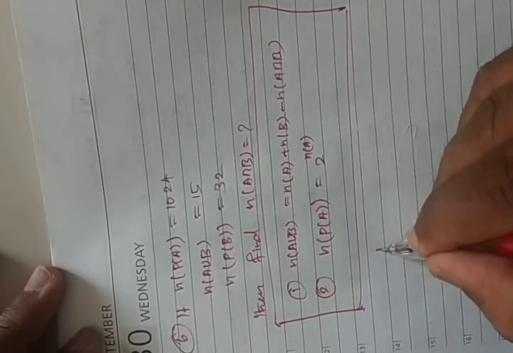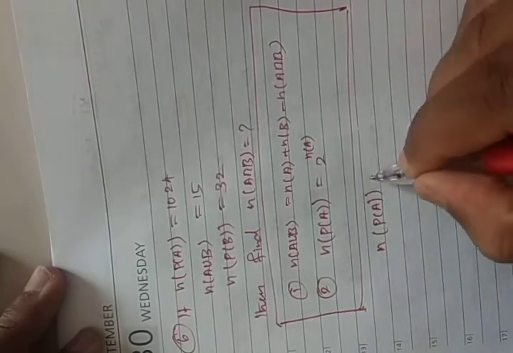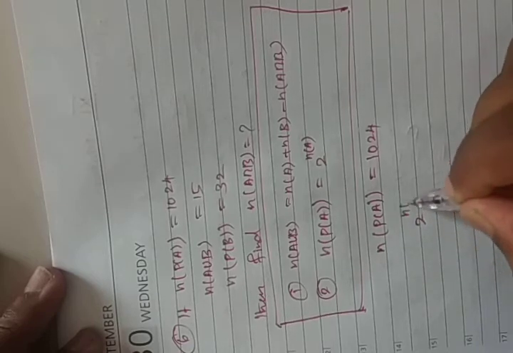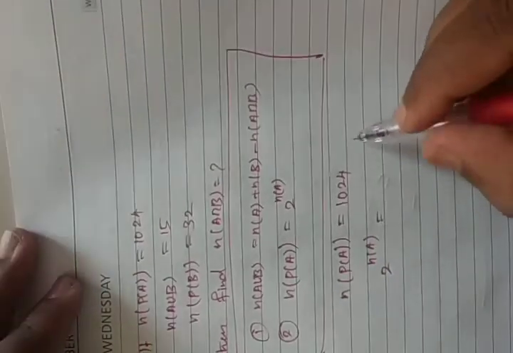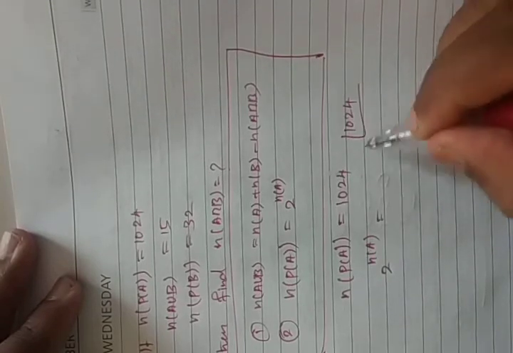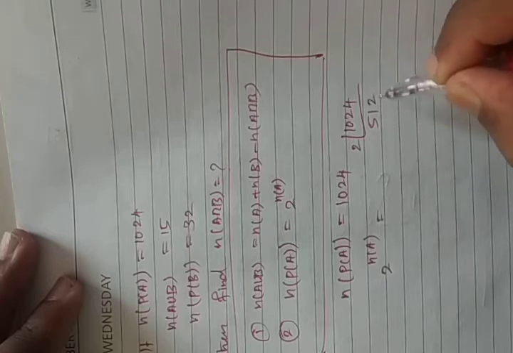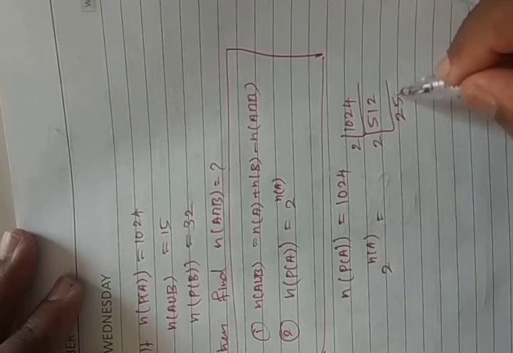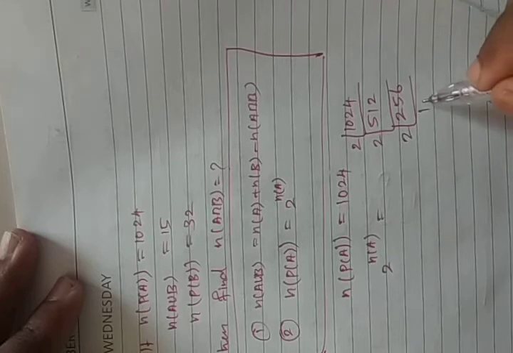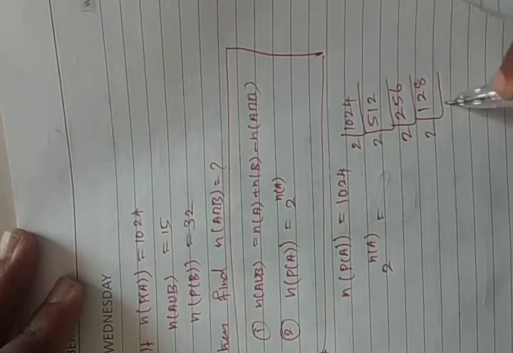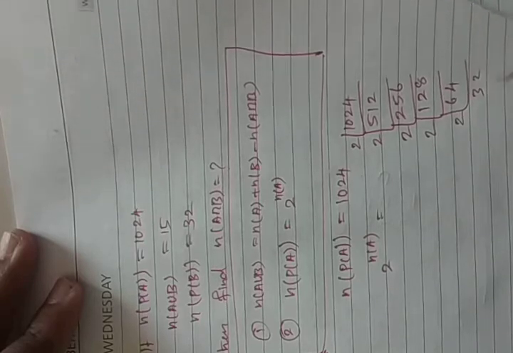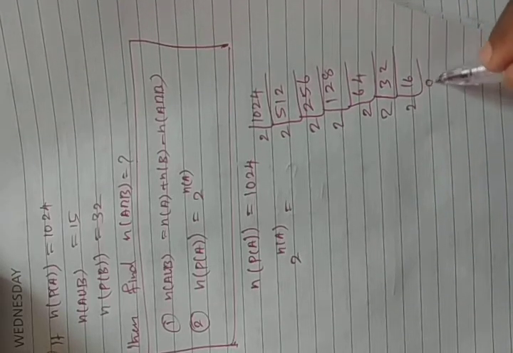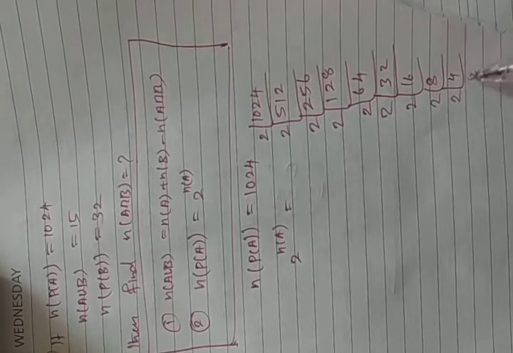n of P of A is given as 1024. We know that it is 2 power n of A. So I am going to write 1024 and divide by 2 repeatedly: 512, 256, 128, 64, 32, 16, 8, 4, 2, and then 1.